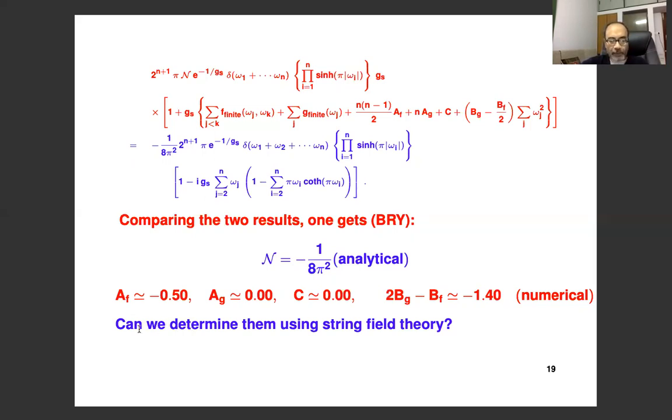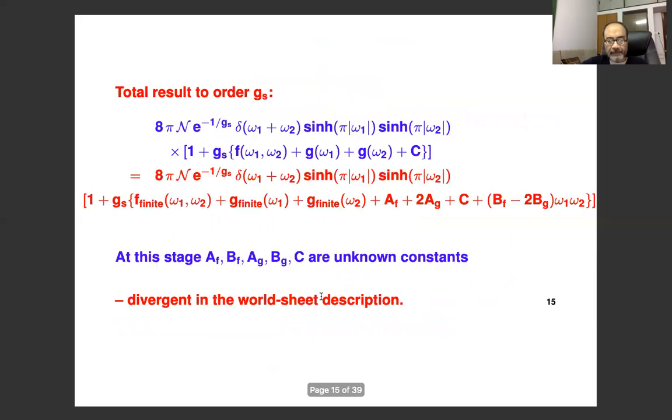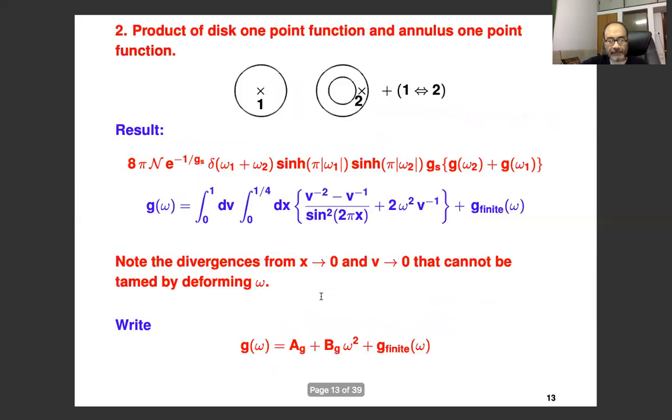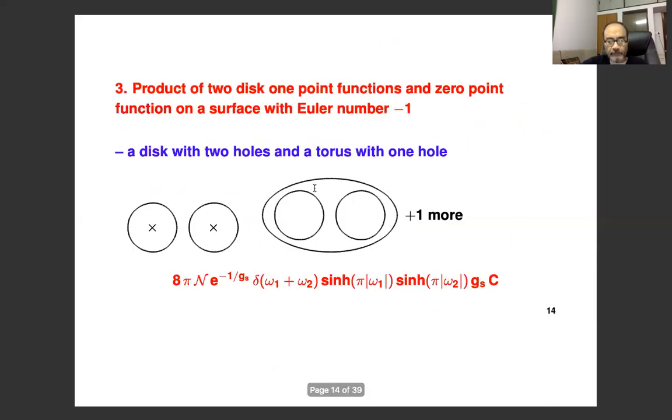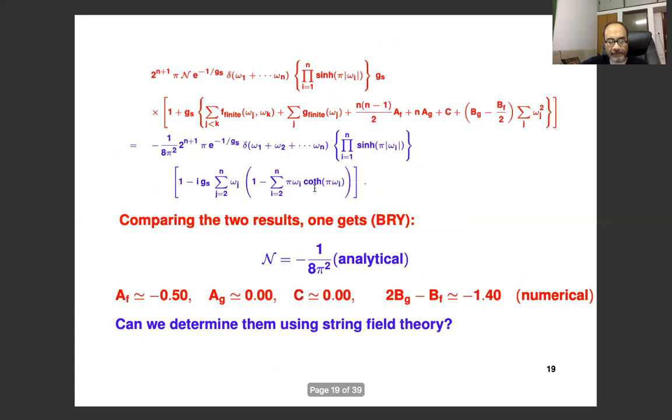So the question you want to ask is: is it possible to determine these using string field theory? Because the main problem in determining these constants in string theory is because of the divergences that you encounter, divergences of this type. And string field theory is supposed to be able to deal with these divergences.